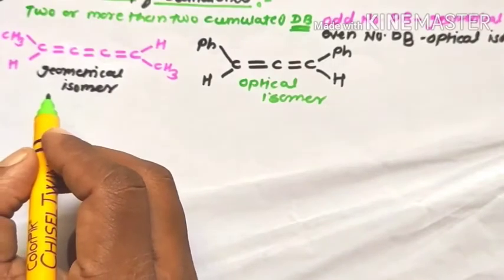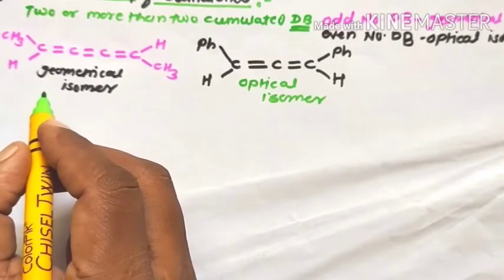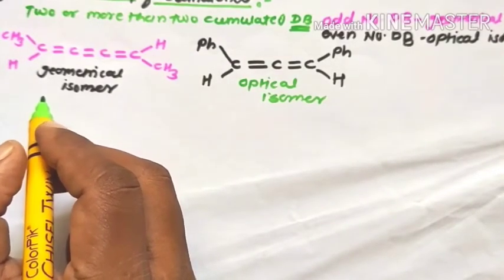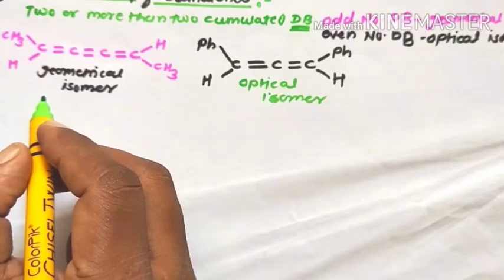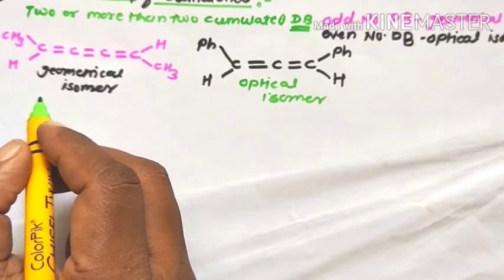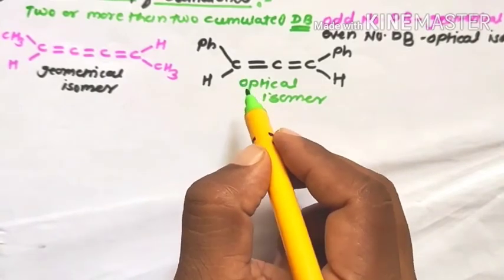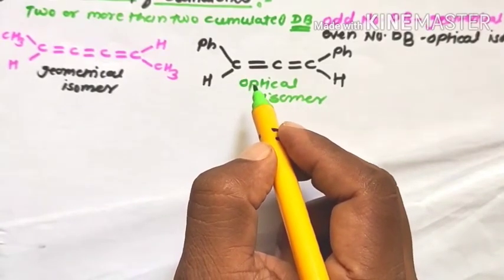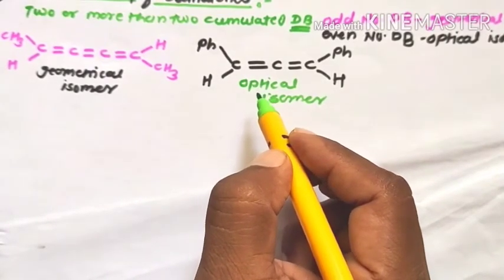Now how is it possible? If the molecule contains an odd number of double bonds, it gives geometrical isomerism, and if the molecule contains an even number of double bonds, it gives optical isomerism.